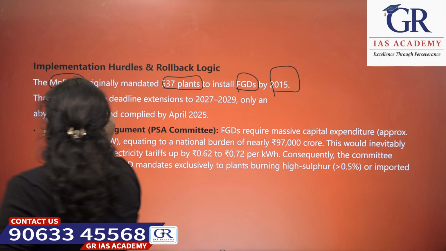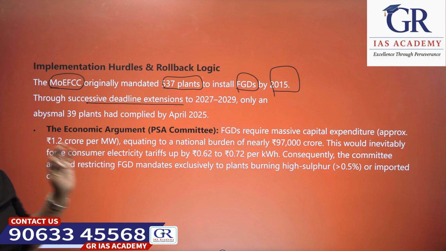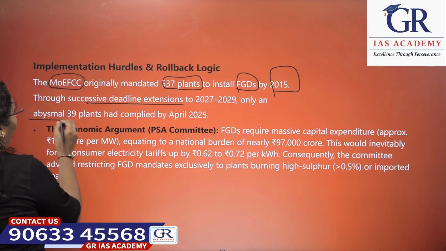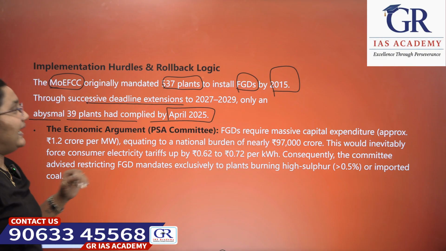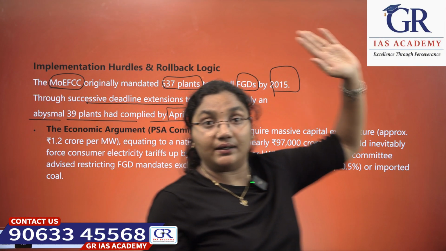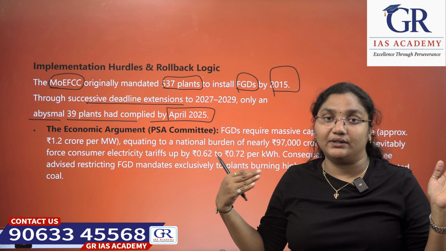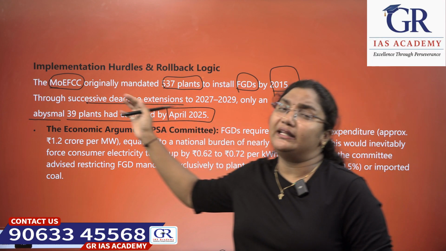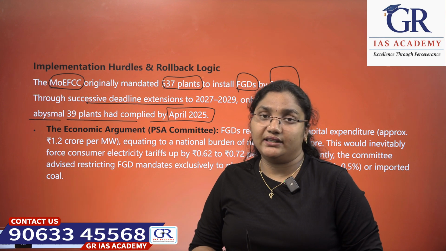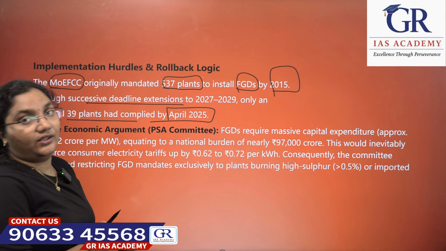Through successive deadline extensions to 2027 to 2029, only 39 plants had complied by April 2025. Rather than the estimated 537 plants throughout India, by April 2025 only 39 plants have installed FGD systems in thermal plants where coal is being used.